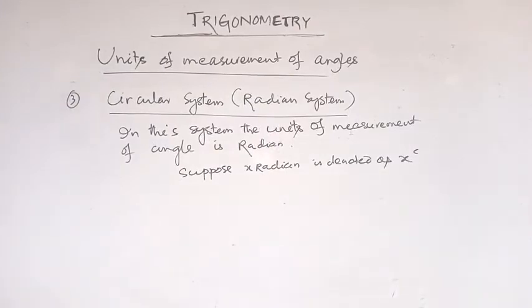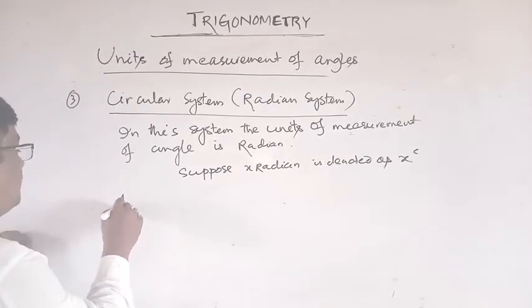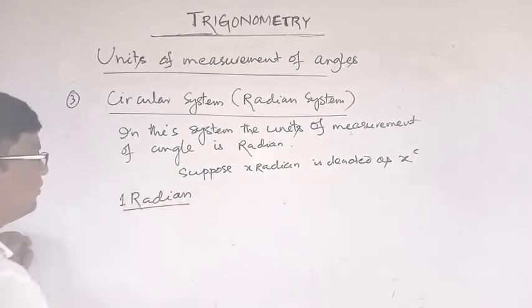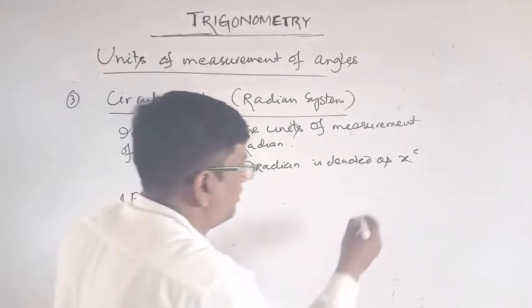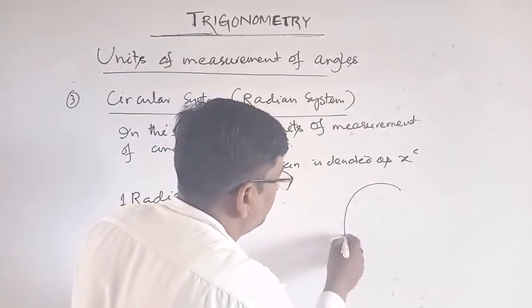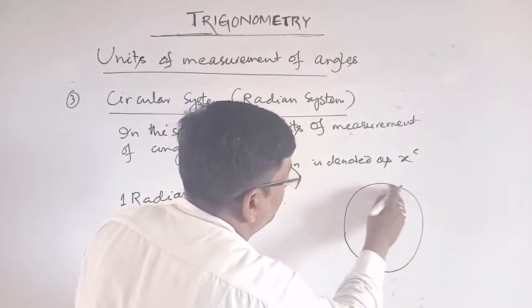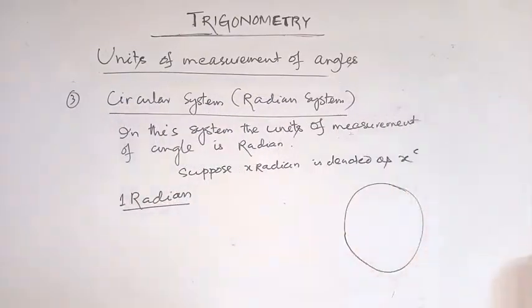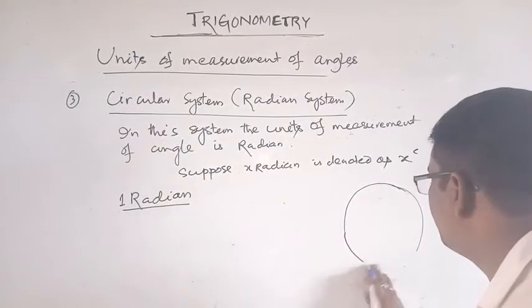Now what is 1 radian? Definition of 1 radian. Suppose this is a circle, and this is the center of the circle.